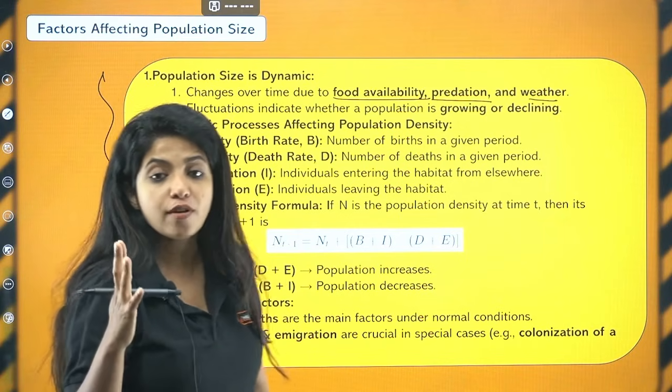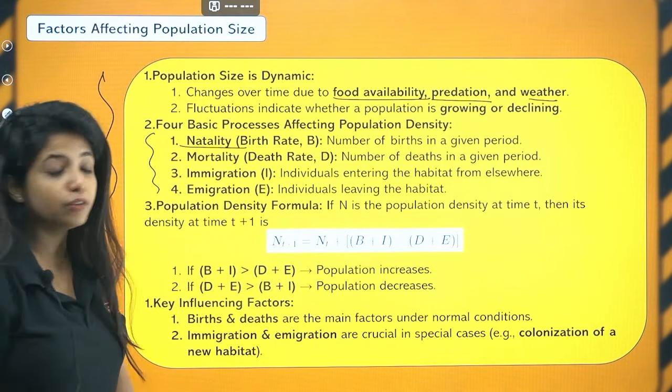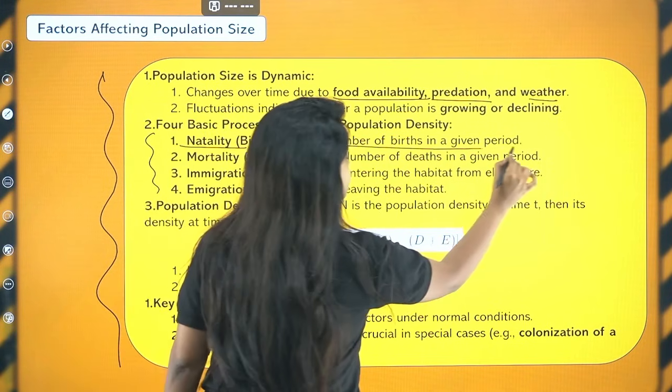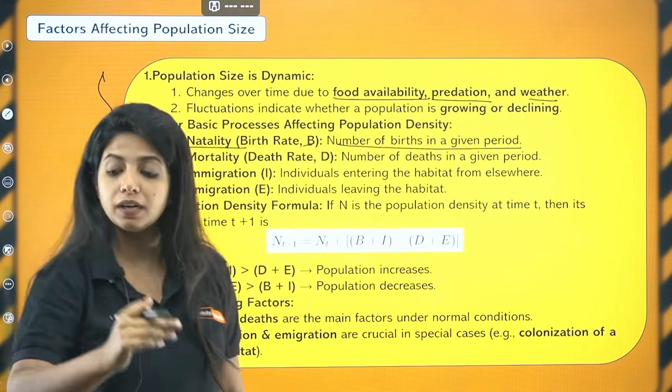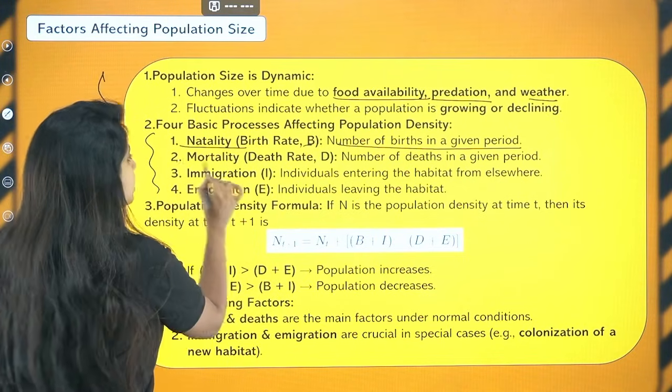What are these 4 basic processes? One is natality, that means birth rate, which is denoted by B. Number of births in a given period. If the number of births in a given period is more, that means the population density is also going to increase. Mortality. Mortality is what?